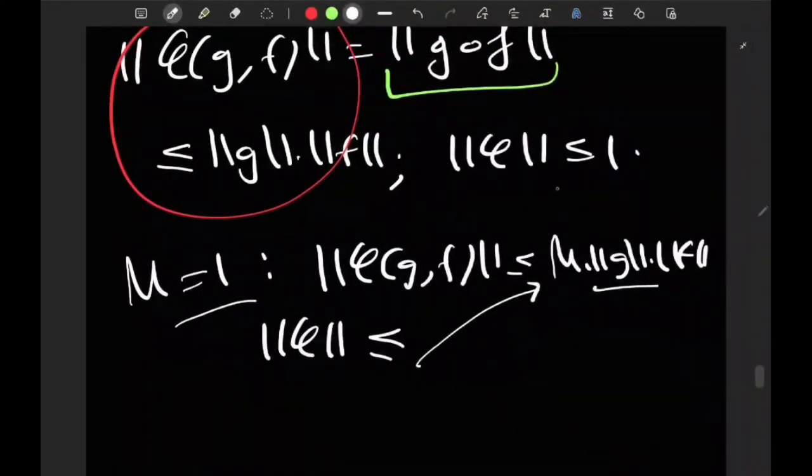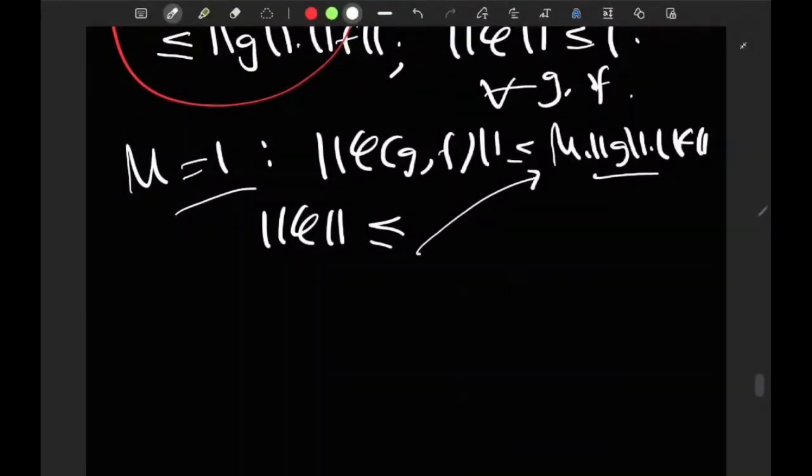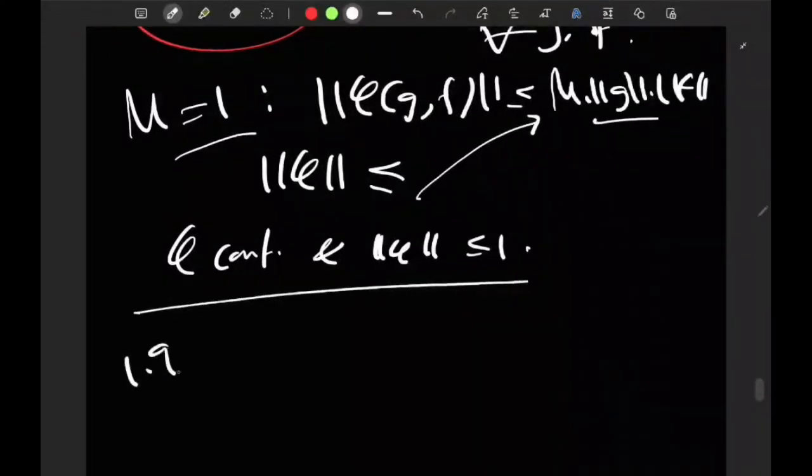Since this thing holds for all g and f, phi is indeed continuous, and the norm of phi is less than or equal to 1. So the operator norm is bounded by 1. Okay, now one more point, 1.9. Section 1.9, a really important point as well.